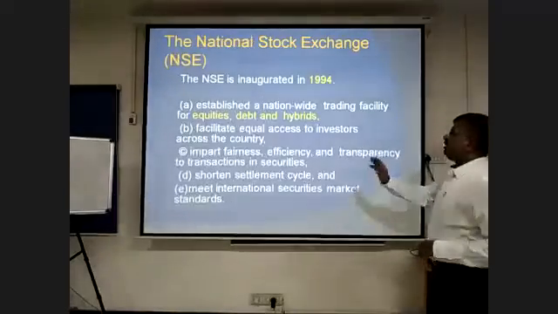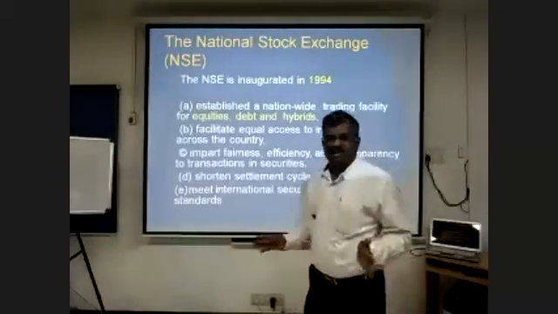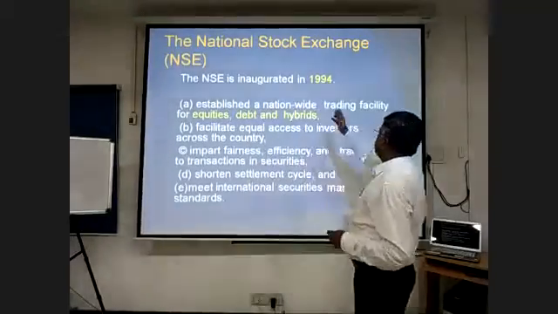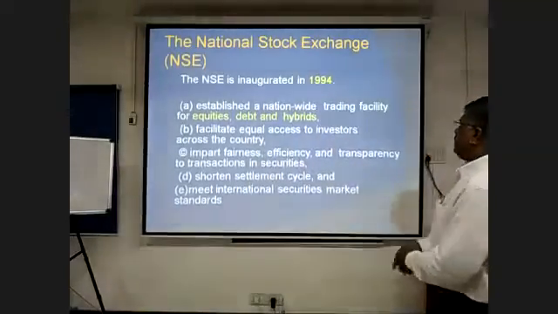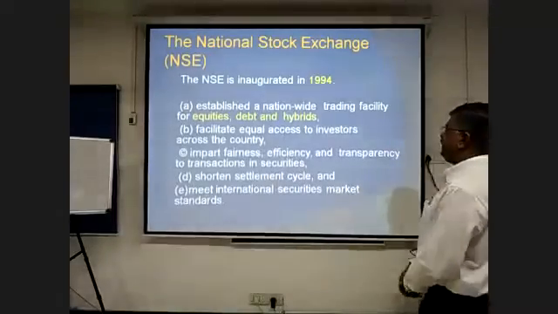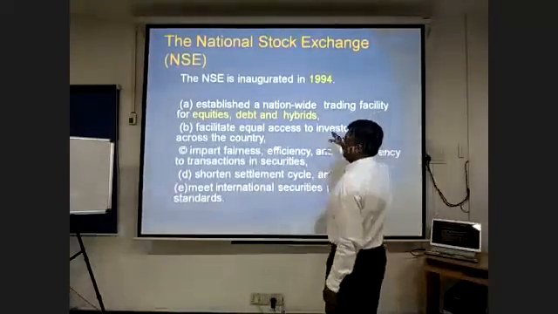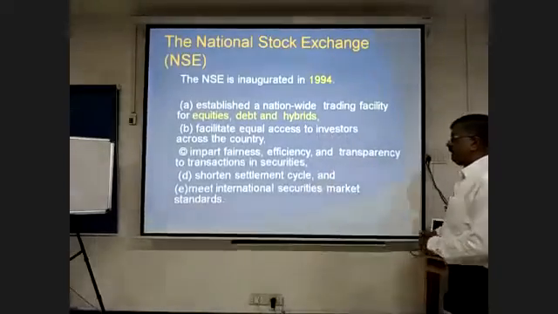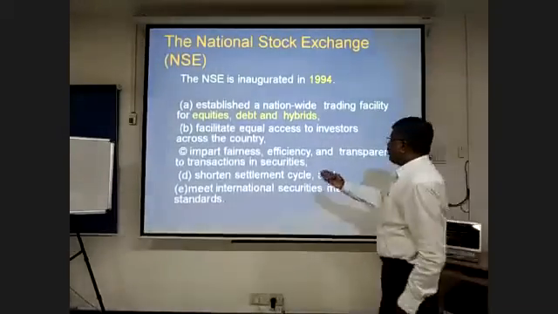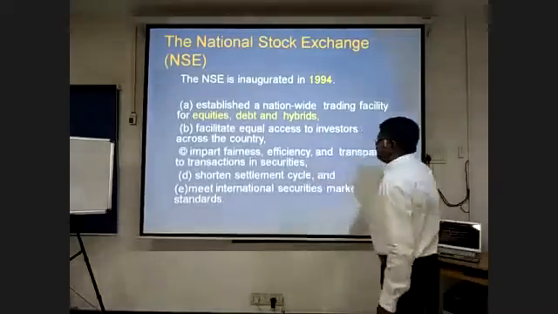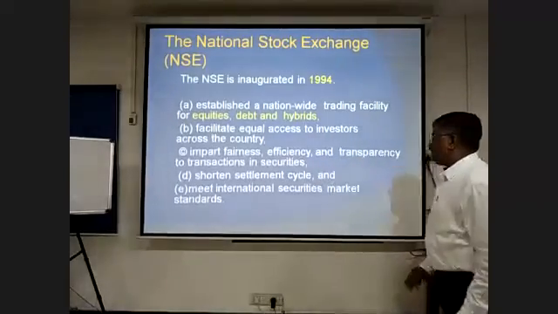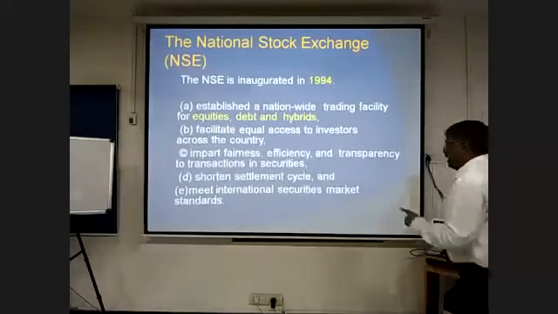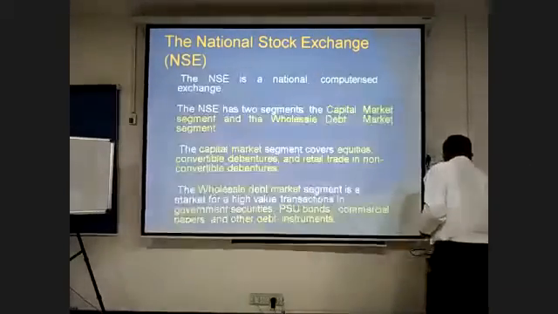The second largest, actually today the largest exchange, is the NSE, which has overtaken BSE. The National Stock Exchange was established in 1984, establishing nationwide trading facilities for equity, debt, and hybrids, even derivatives, commodities, and so on. They facilitate capital access to the investor across the country. They impart fairness, efficiency, and transparency to securities transactions. They shortened the settlement cycle to meet international securities market standards. I'll explain what is shortened. What do you mean by settlement?